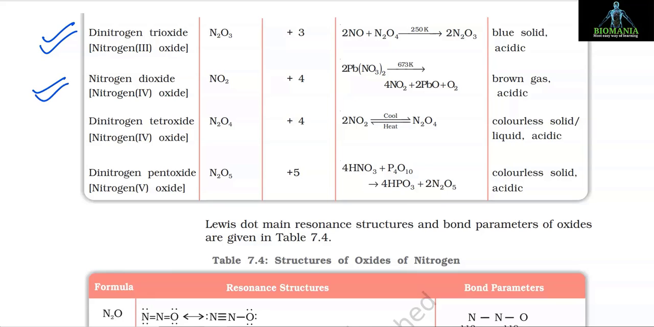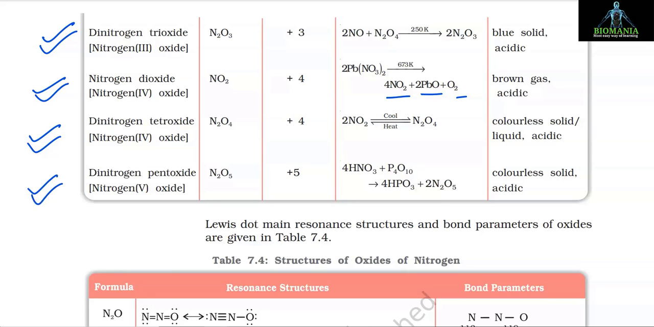After that, the fourth one is nitrogen dioxide, and its formula is NO2, oxidation state is +4, and the preparation method is 2Pb(NO3)2 at 673 Kelvin gives 4NO2 plus 2PbO plus O2, and it is brown gas with acidic nature. Next one is dinitrogen tetroxide. Its formula is N2O4 and oxidation state is +4, and its preparation method is 2NO2. On cooling, it forms N2O4, and it is a reversible reaction. That means on heating it forms 2NO2 again, and it is colorless solid and its nature is acidic.